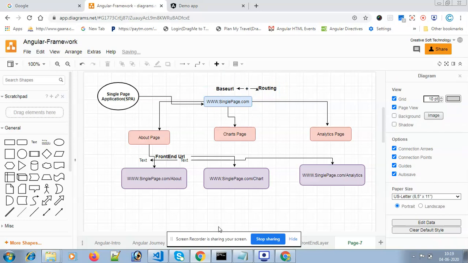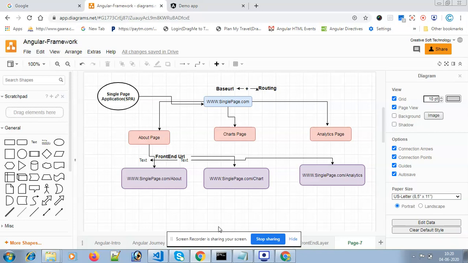This is the way it works. This is the concept of single page application. There is more about it, but I am discussing just some layers of the architecture, not all of the things.